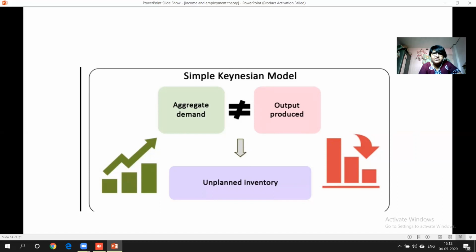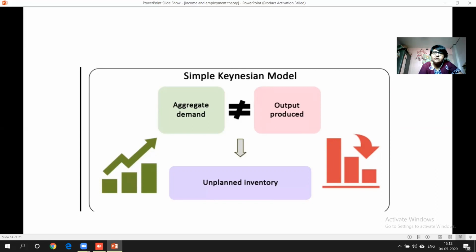But on the reverse, that demand will not have taken place. Now, if you see the present situation, what might have happened? The production might have taken place from the month of January itself. They might have produced a lot of things, thinking that the whole year the consumption will take place. But due to this coronavirus, COVID-19, you know that the market has been shut down since the last 1.5 months, or I don't know till what date it will be shut down.